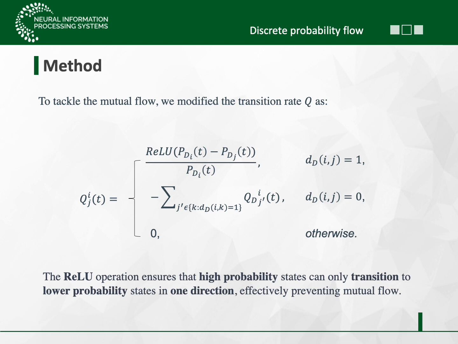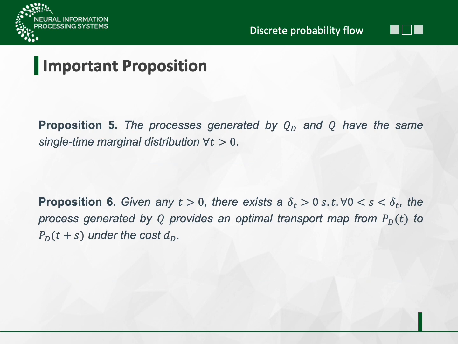To tackle these issues, we propose a novel transition matrix, as illustrated here. It is evident that by incorporating a ReLU operation, we ensure that high probabilities can only transition towards low probabilities, effectively mitigating mutual flow. Based on the proposed method, we validate the following two propositions.